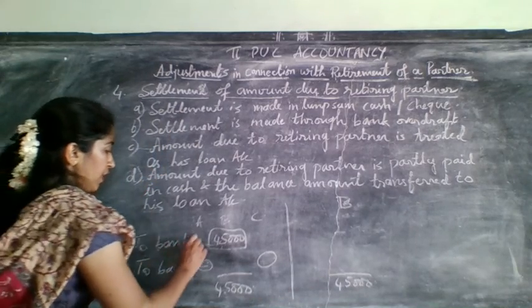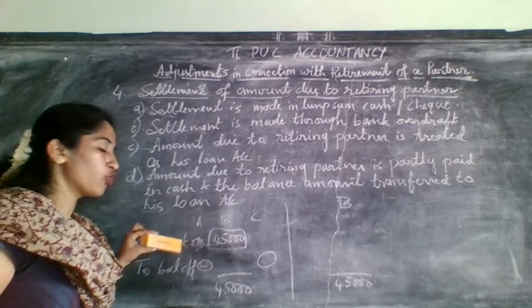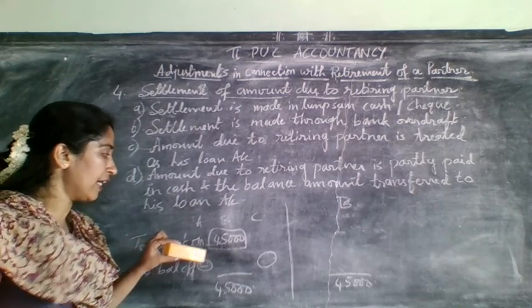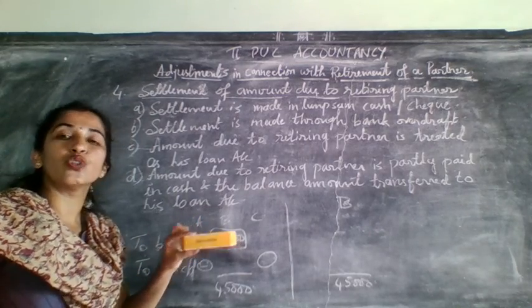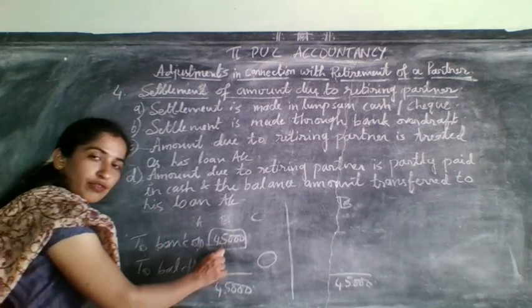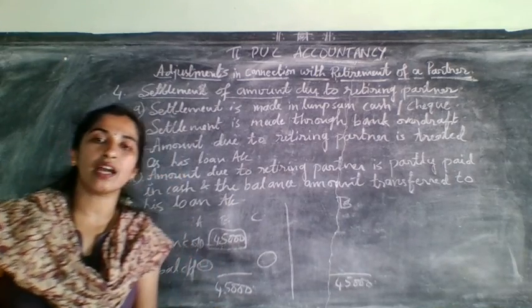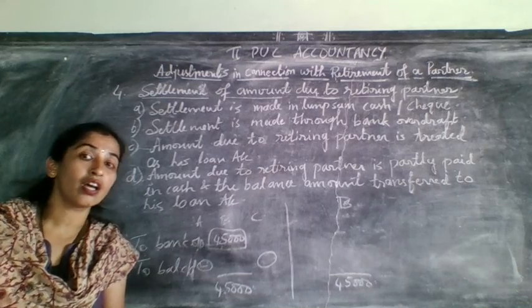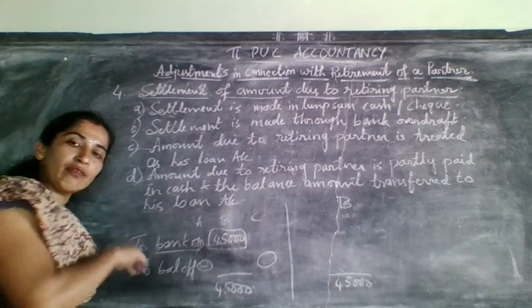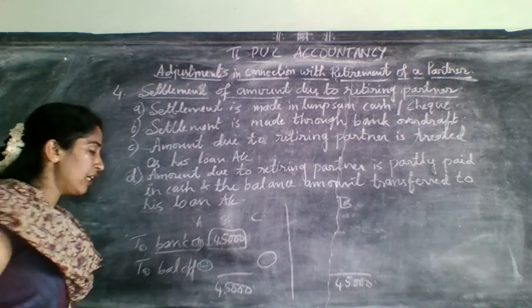Suppose they have given that the retiring partner's account was settled through bank overdraft. Settled through bank overdraft means at that time this 45,000 you should not minus from which account? You should not minus from bank account. Instead of that, this 45,000 you need to show on the liability side of the balance sheet. Where you need to show? Liability side of the balance sheet as bank overdraft. Already one bank overdraft will be there. For that you need to add this and show it there on the liability side.